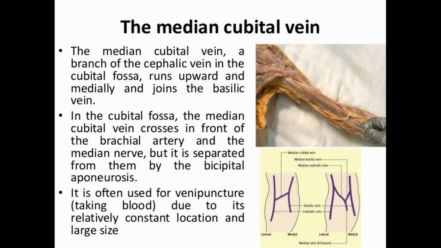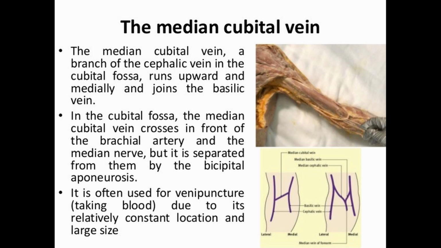Now the third one is the median cubital vein. The median cubital vein is a branch of the cephalic vein in the cubital fossa. We discussed previously the cubital fossa, and it runs upward and medially and joins the basilic vein. So it is a branch of the cephalic vein in the cubital fossa. The median cubital vein crosses in front of the brachial artery and the median nerve, but it is separated from them by the bicipital aponeurosis. So here the bicipital aponeurosis separates it.